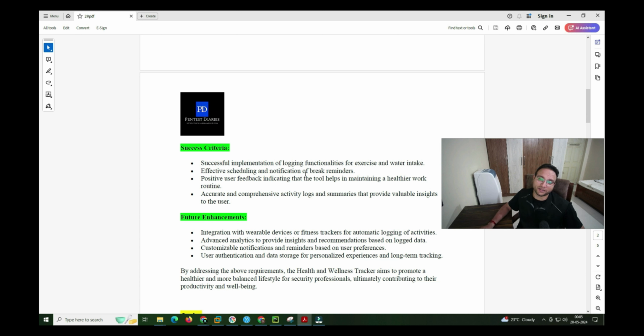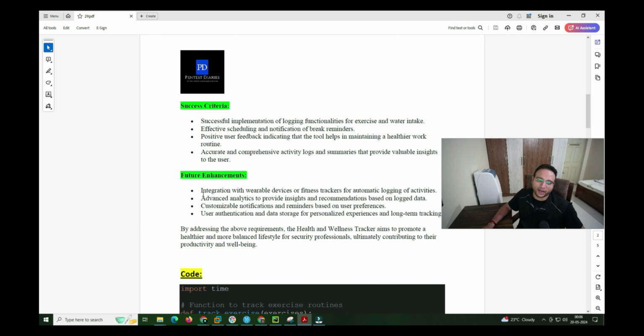So to get the feedback, this is also one of the things you can take the feedback by that way. And accurate and comprehensive activity logs and summaries provide valuable insight to the users. Okay, this is a success criteria. And this is a feature enhancement, like we can integrate with our mobile application itself, so that we can track it very easily, we can get the alerts.